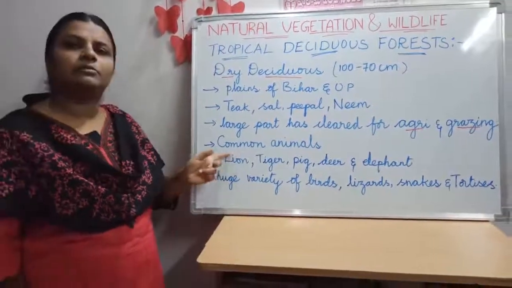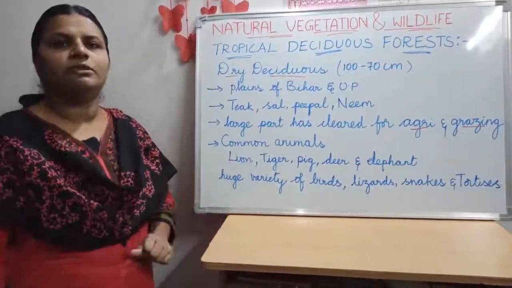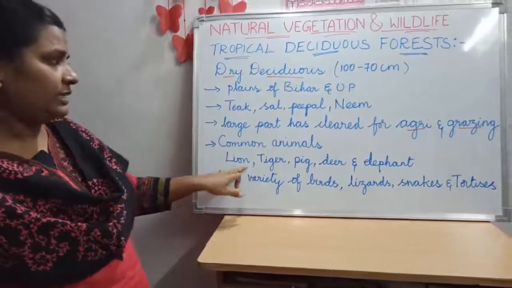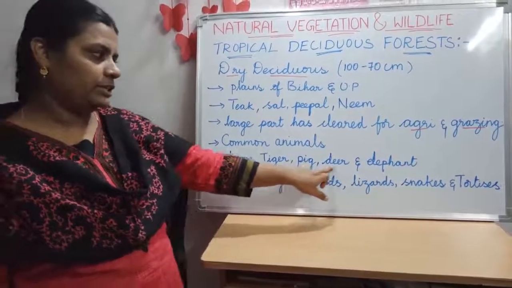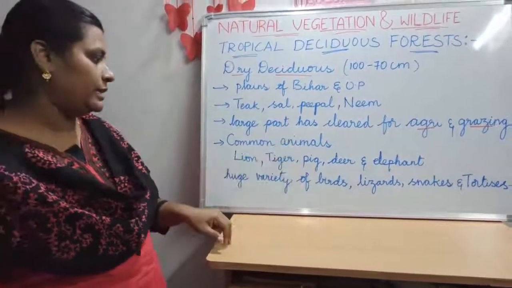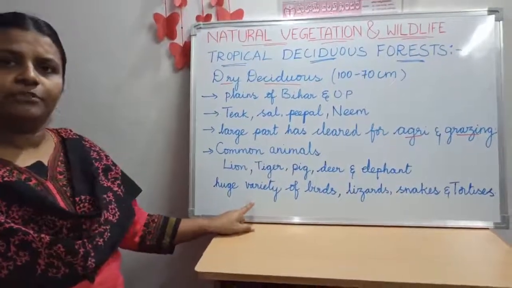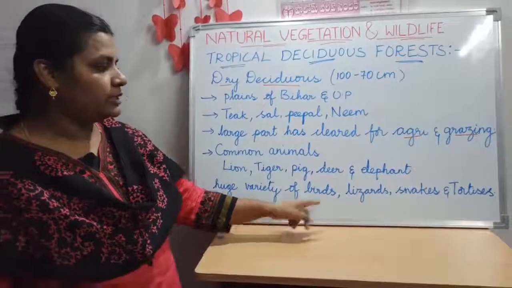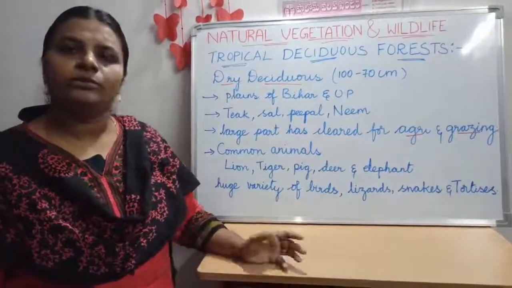Okay. Then now let's come to the common animals. What kind of animals can you see here? Lion, tiger, pig, deer, elephant. These are the animals which you can see commonly in this area. And you can also find a huge variety of birds, children. Along with the birds, lizards, snakes and tortoises can also be seen here.